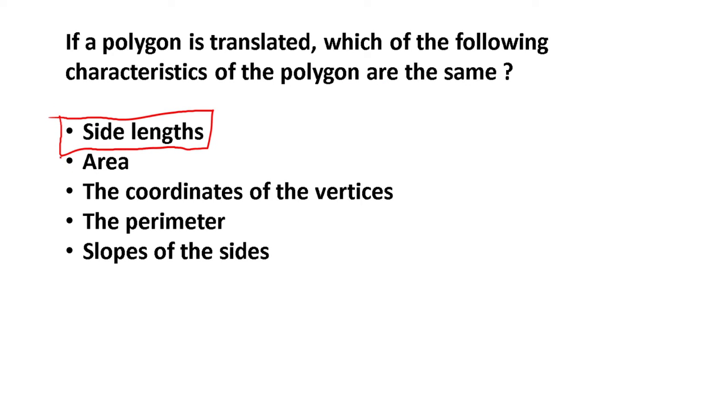And this is asking which of the following characteristics of a polygon are the same. So we're going to select the ones that are the same. Area is the same. Coordinates of the vertices won't be the same. Perimeter will be the same. And slopes of the sides will also be the same. None of that's going to change depending on where it's located, right? And these could be located wherever you want, and they're all going to stay the same.